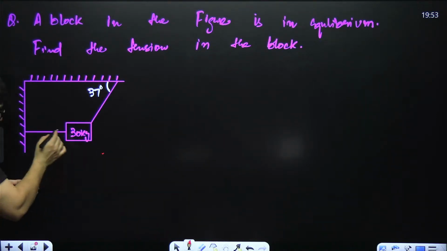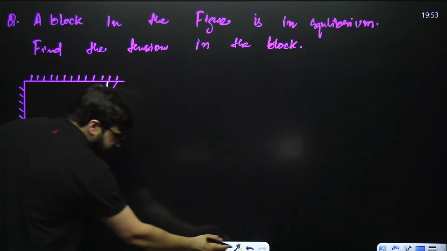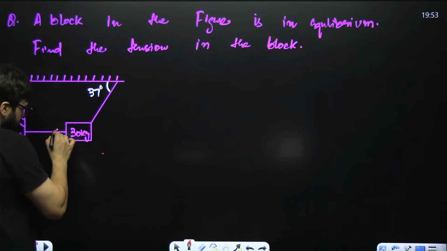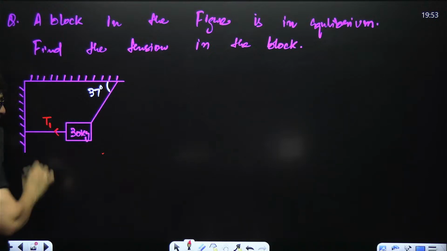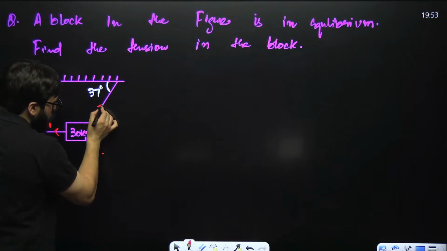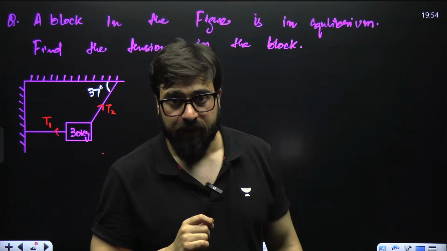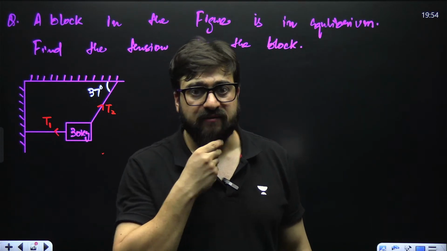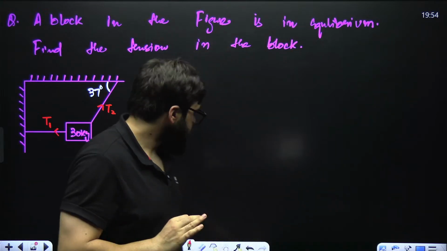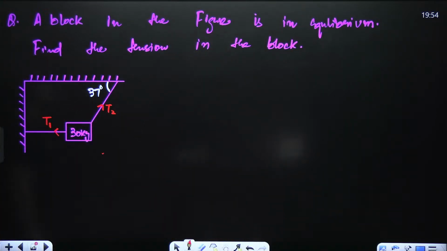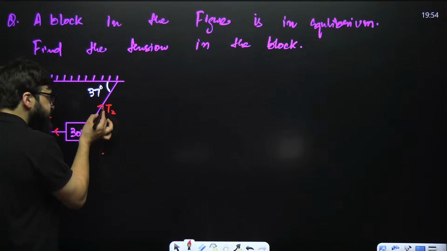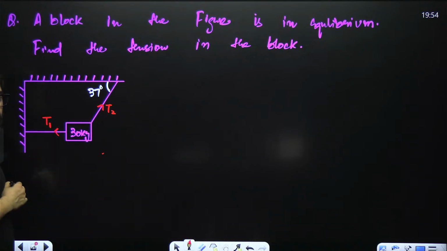Guys, see, we have to find the tension in these ropes. We have got this rope over here, we have got this rope over here. Let's suppose tension in this rope is T1. And we have got another rope over here. In this rope, let's suppose tension is T2, because when the rope changes, tension will be different. Now this is T2 and this is T1.